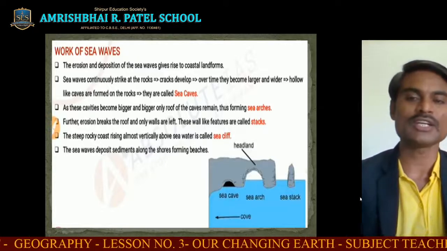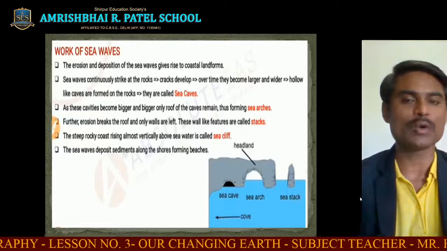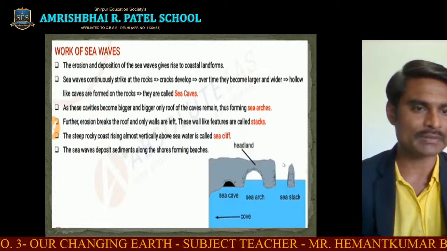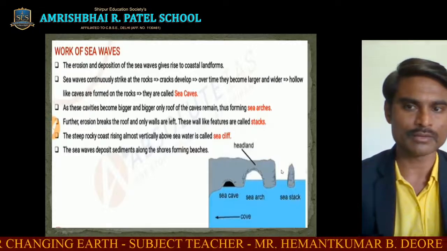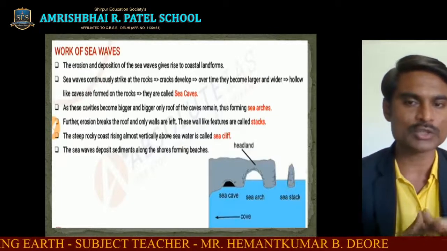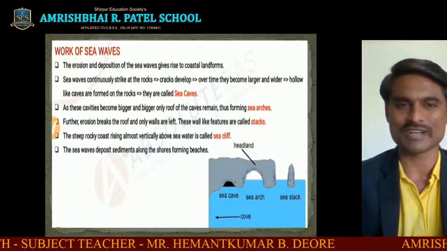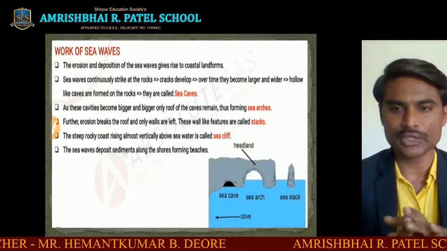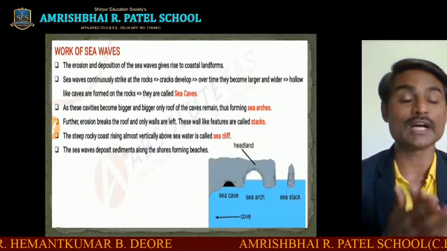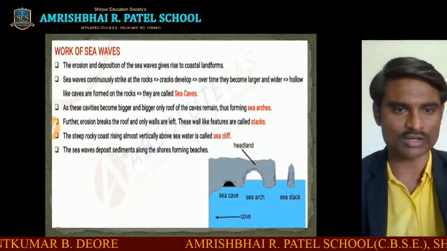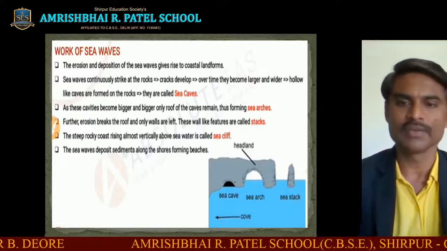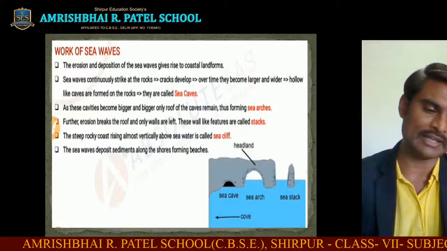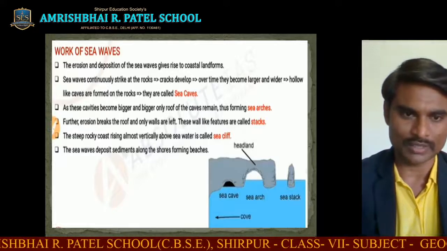Further erosion breaks the roof and only walls are left. You can see here, the roof is now removed. The roof is broken here. These wall like features are called the stacks. The steep rocky coast rising almost vertically above the sea water is called the sea cliff. The sea waves deposit sediments along the shores and they form the beaches as well.